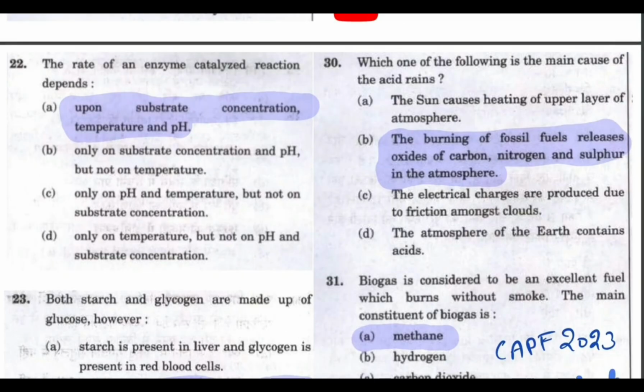So these three upcoming questions can be considered part of environment, but let's see here, which one is the main cause of acid rain? The burning of fossil fuels releases oxides of carbon, nitrogen and sulfur into the atmosphere. So nitrous and sulfurous oxides are the main reason for acid rain. Just remember this: nitrous and sulfur oxides.